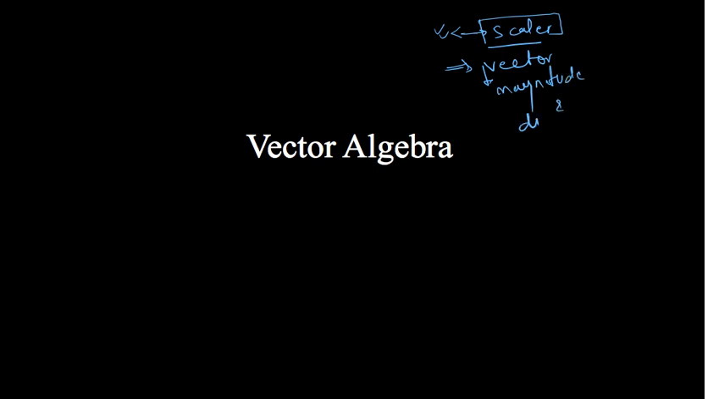Good morning, students. Our today's topic is vector algebra. Actually, in physics, there are two types of quantities available in this world. One is scalar, another is vector. Scalar quantities mean all the quantities that require only their value, and any quantity that requires its magnitude as well as direction will come under vector quantity.